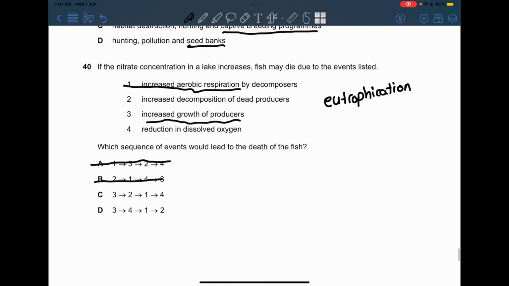So this is going to be the answer, and D will not work because how will the reduction of dissolved oxygen happen before all of these processes? So first these processes have to occur before number 4 happens.